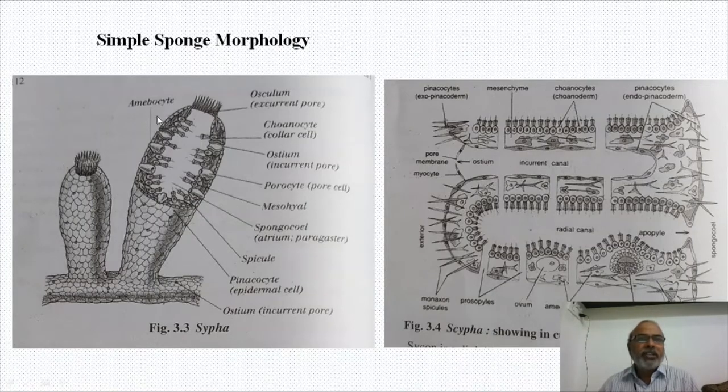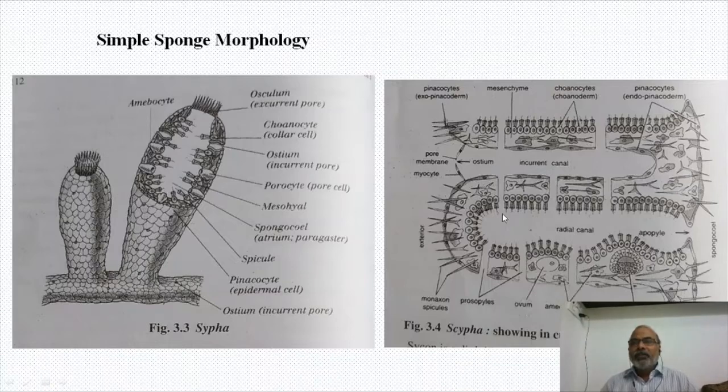You concentrate on the slide. Osculum is there, outside pore, choanocytes, ostium, porocyte, mesohyl. Mesohyl means the mass of cells, and spongiocele, a very wide cavity here, and spicules are small pointed structures. And then pinacocytes are there, a stalk is also there, amoebocytes, incurrent pore, like that.